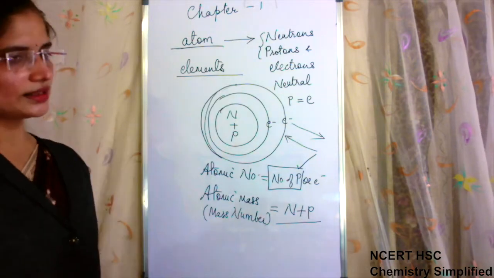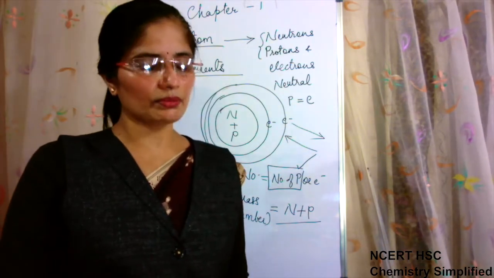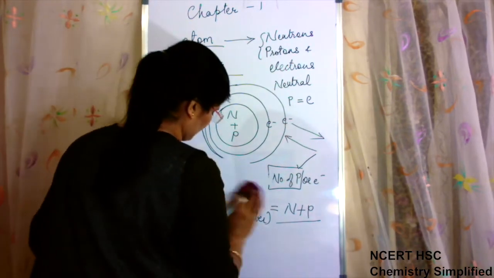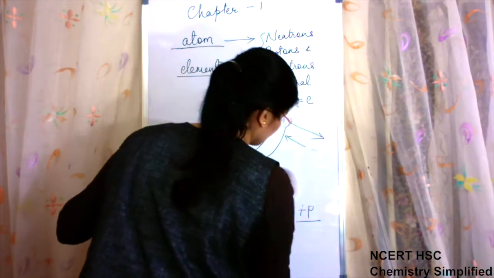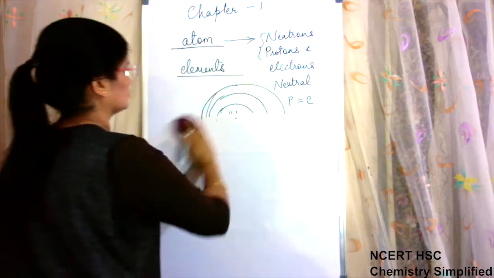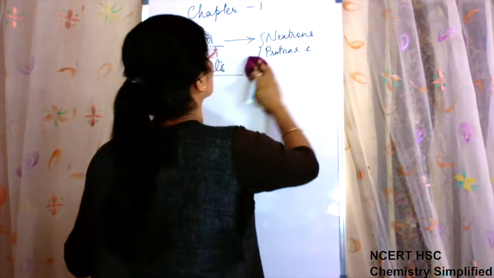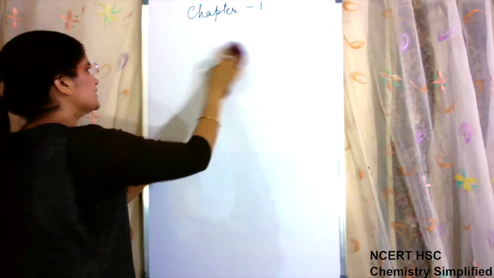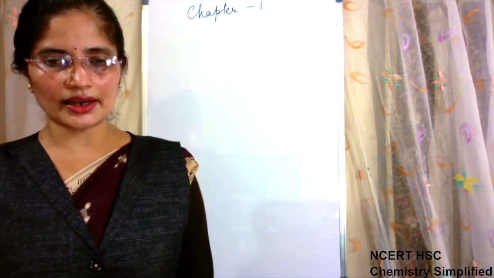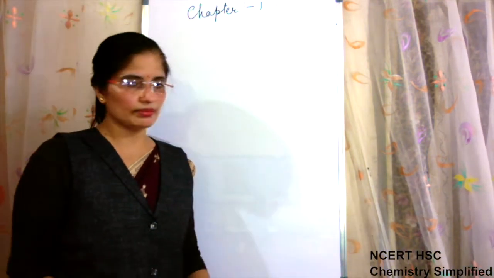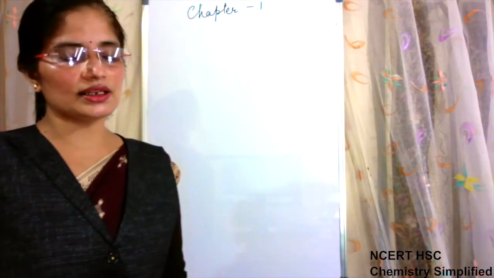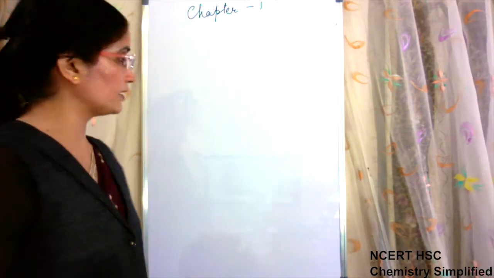Though these particles are very light, still they have some mass. Because we defined matter as anything which occupies space and has mass. That means if we are saying atom as a matter, that means it has mass. Maybe it is negligible, but it is there.